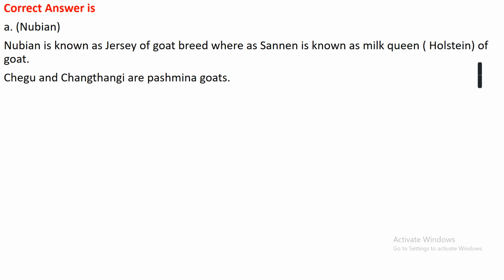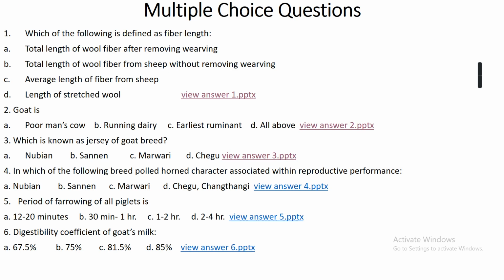That is Nubian. The Nubian breed of goat is known as the Jersey breed of goat because it contains the highest fat percent among all goat breeds, whereas Saanen is known as milk queen, that is Holstein of goat, because the Saanen breed has the highest milk production, while Chegu and Changthangi are Pashmina goats. Their hairs are used for making Pashmina shawls.